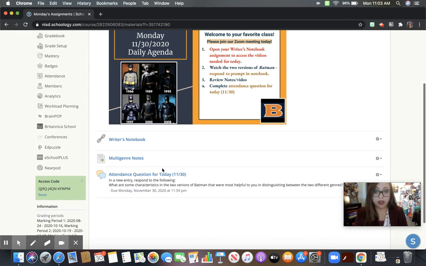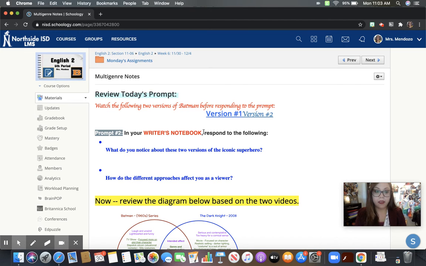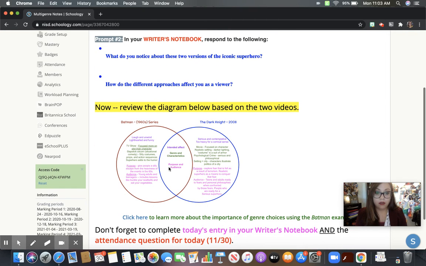Once you've done that, you're going to go into the multi-genre notes page, and there's quite a bit of information. So I'm going to review it with you, nice and easy. Again, you should have completed these things in the writer's notebook. If you haven't, you need to go do that now. I also relinked the two different versions of Batman here, so you don't have to be going through folders again. In both of them, we compared using the intended effect, the genre and characteristics, and then the purpose and audience.